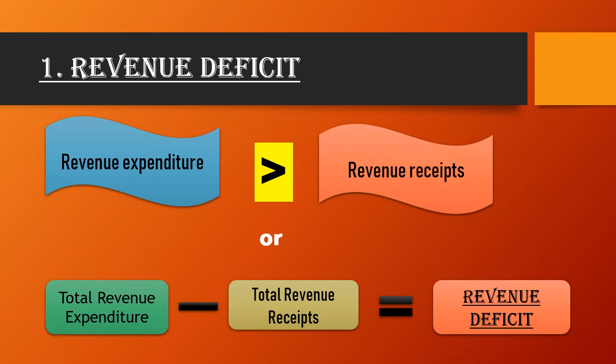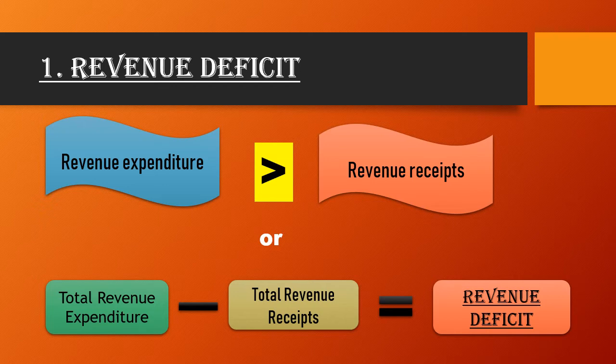If you want to calculate the amount of revenue deficit, we have a formula for that: total revenue expenditure minus total revenue receipt equals the revenue deficit. I just gave you the example: if the revenue expenditure is 100 and we just earned rupees 80, then the deficit would be 20. So this is the meaning of revenue deficit.